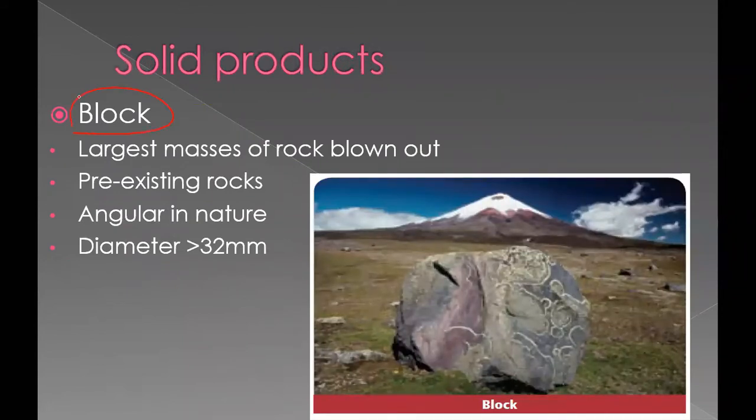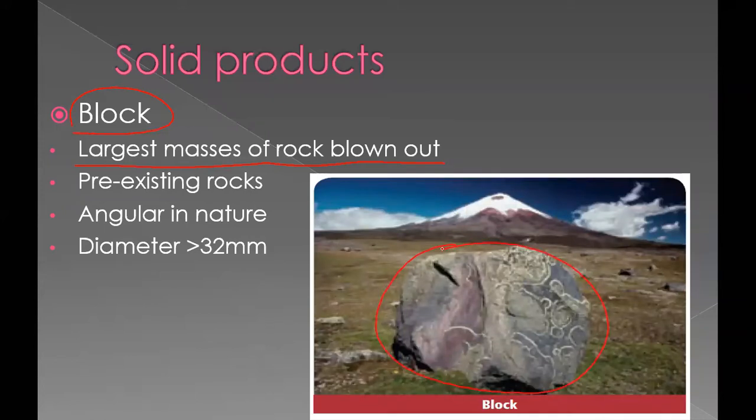As name suggests, it is the largest mass rock blown out from the volcano. These solid products, that is pyroclasts, are divided based on the size of the solid matter.